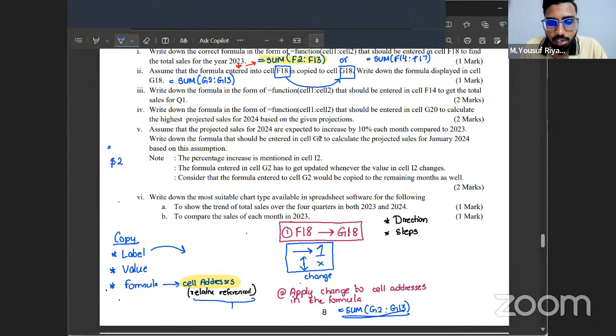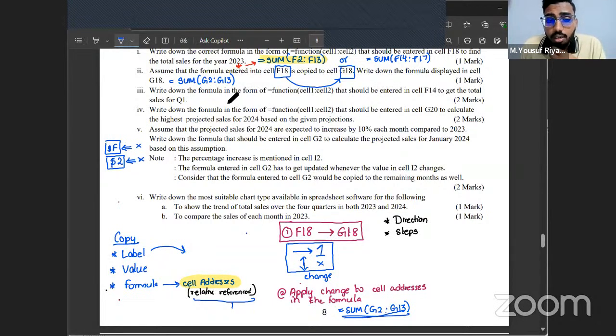If the dollar symbol is there in front of F, it's protecting F from getting changed. So normally the dollar symbol will be there in front of what it's protecting, right? This is protecting the column name, this is protecting the row number. If it's protecting the column name, it won't change. If it's protecting the row number, it won't change. When we come across an absolute cell reference question, I'll show you.